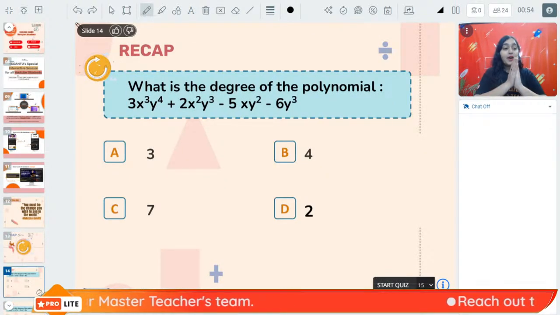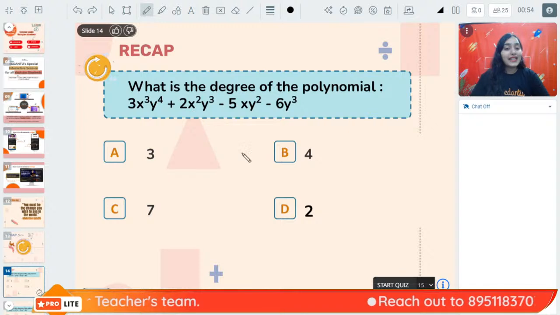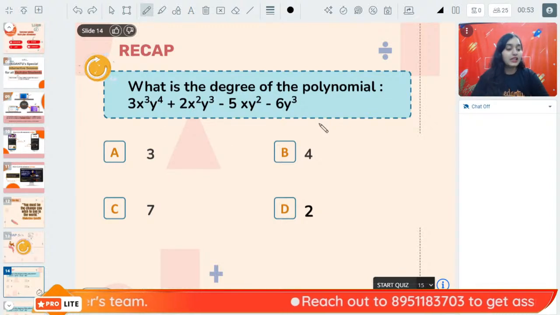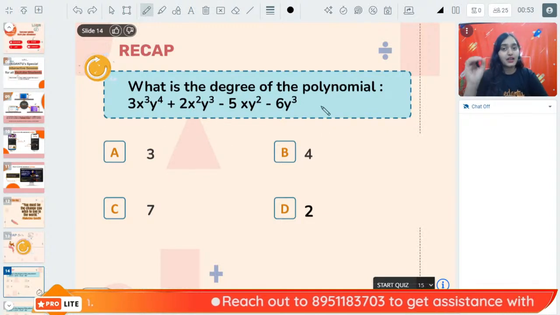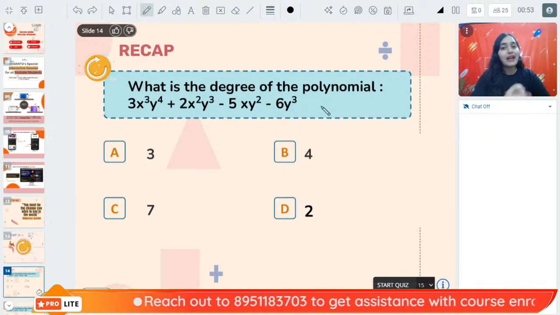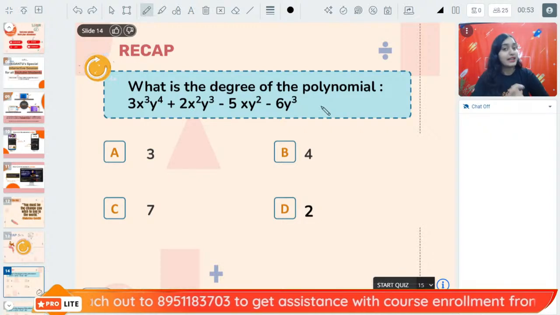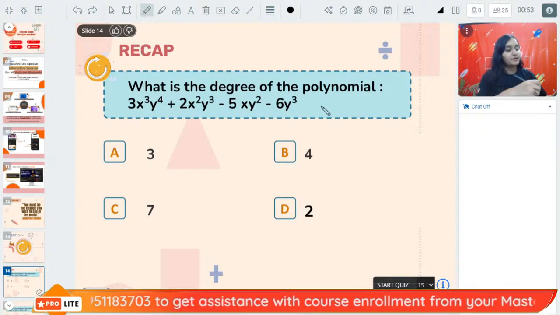Okay, so question number 1 on your screen. What is the degree of this polynomial? What is the highest power? Or you can say combined highest power of this polynomial. That is degree, right? Find out.